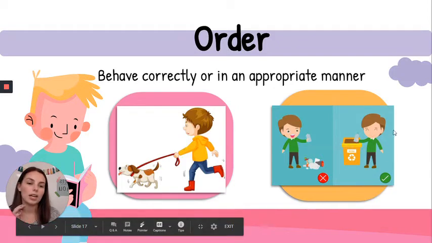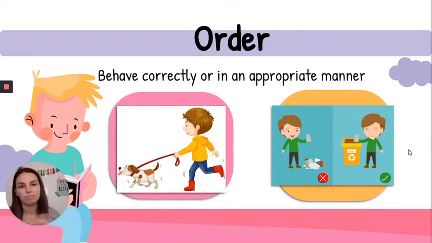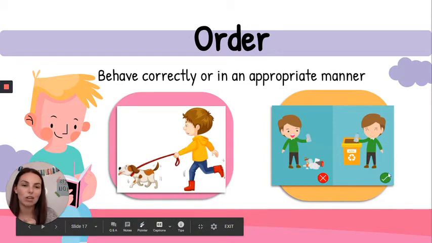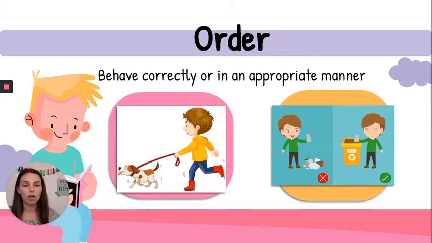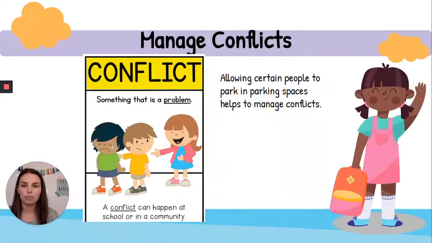Another picture right here is a boy and he's just throwing trash on the ground. He's littering, and that's not good. Instead, he should be throwing it in the trash can or the recycle bin to keep the order. If we just threw our garbage all on the ground everywhere, we would not have order in our community.